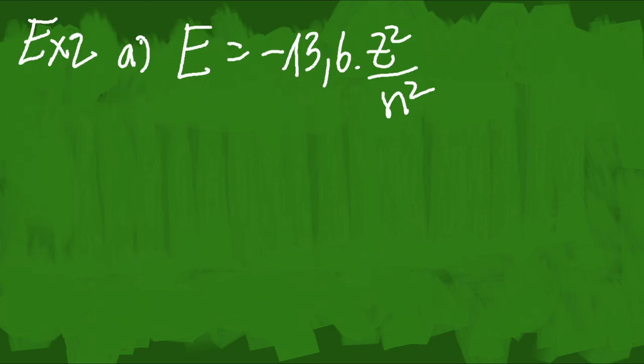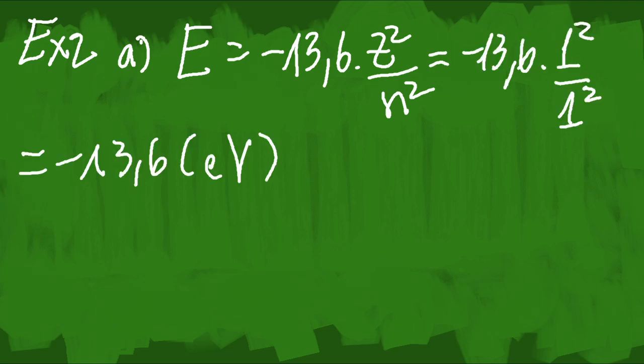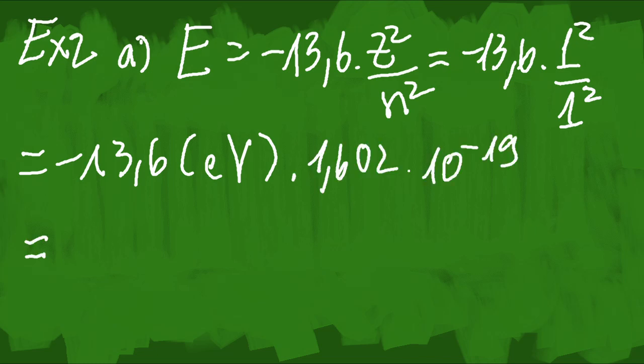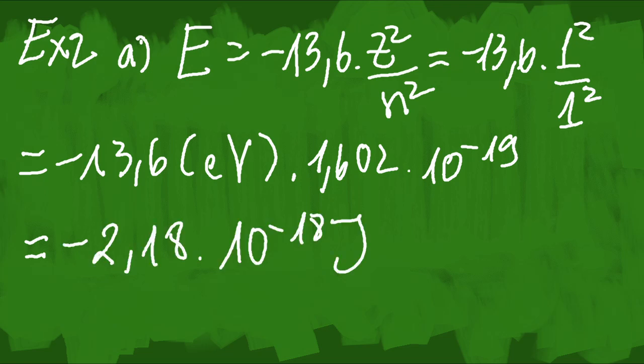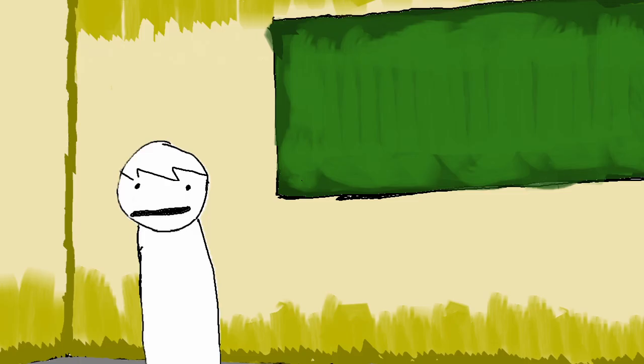For the second exercise, start by simply applying the formula E equals negative 13.6 times Z squared divided by n squared. We get the energy value of negative 13.6 in electron volts, multiply this by 1.602 times 10 to the power of negative 19, and we get the energy value in joules, which is 2.18 times 10 to the power of negative 18 joules.